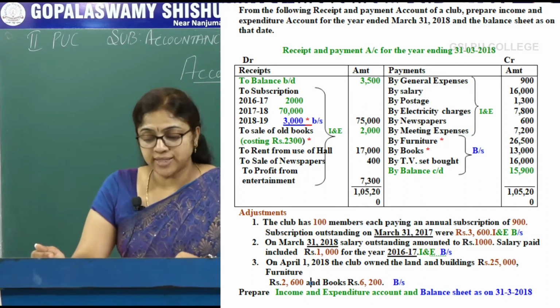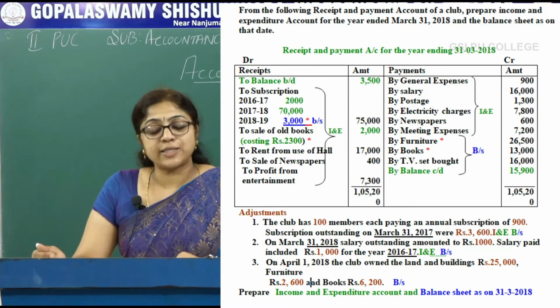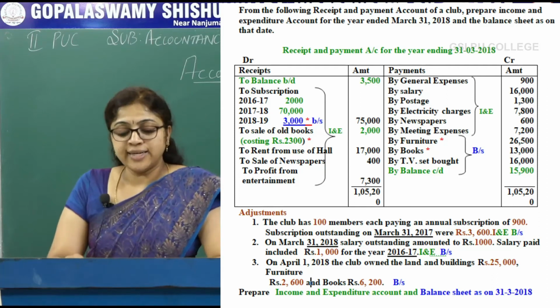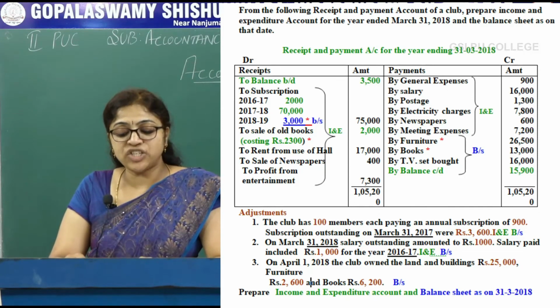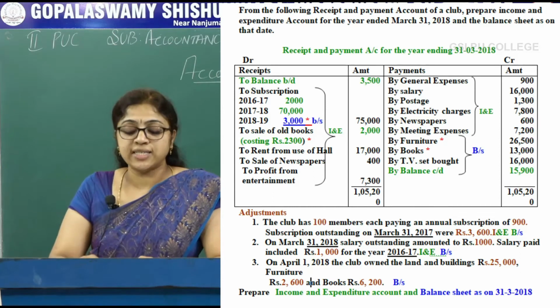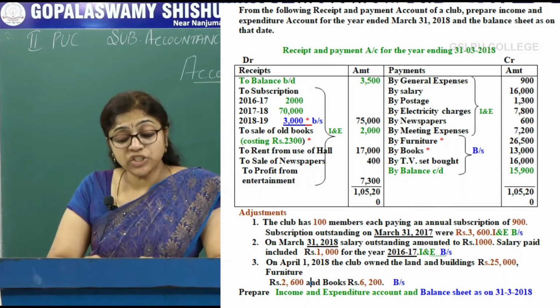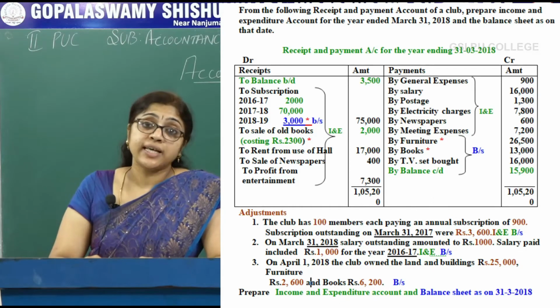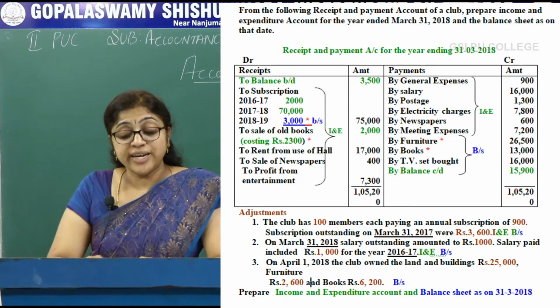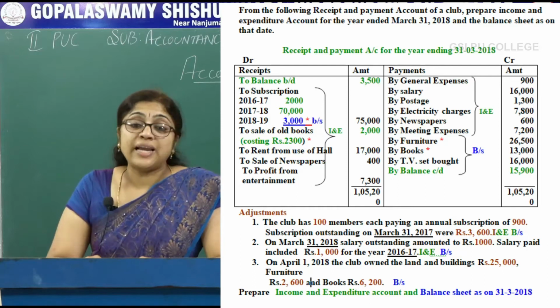Next, on the payment side, by general expenses 900, by salary, postage, electricity charges, these are all revenue expenditure. Furniture and books are capital expenditure, recorded in the balance sheet.